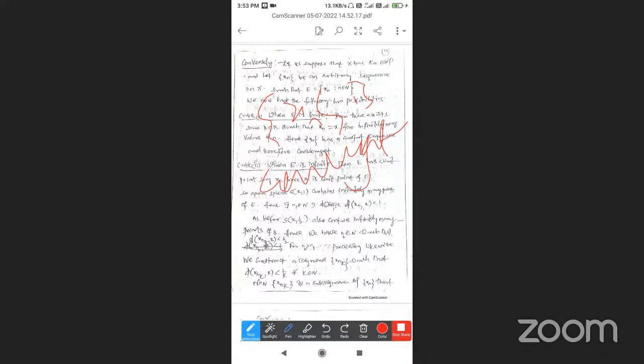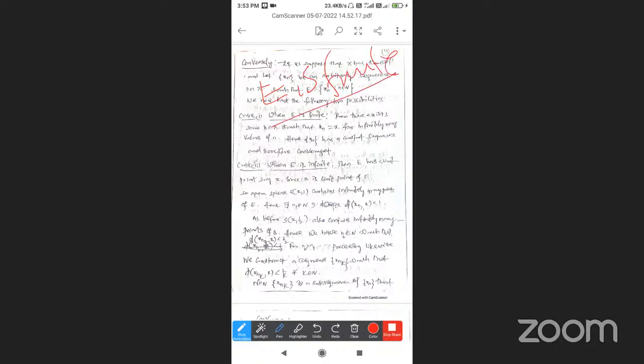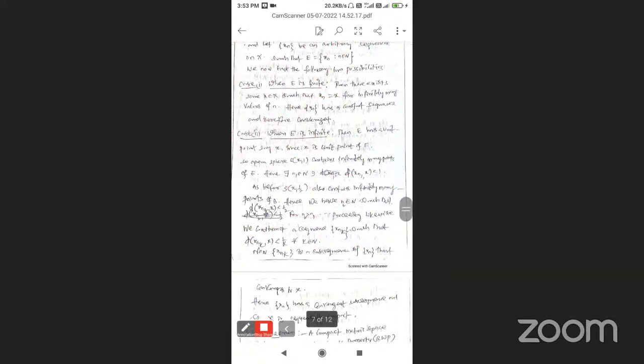So case one is clear. We know that E is finite, so there exists x belonging to X such that xn is equal to x, and the sequence xn is a constant sequence. Every constant sequence is convergent, so the sequence xn is also convergent. This is the first case. Now we go to the second case.